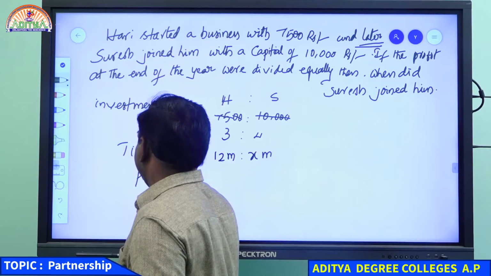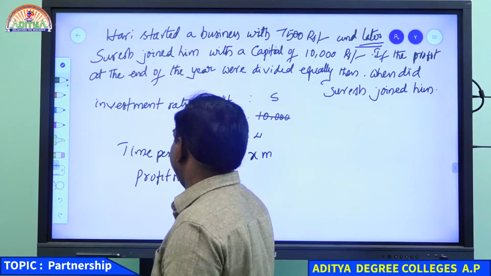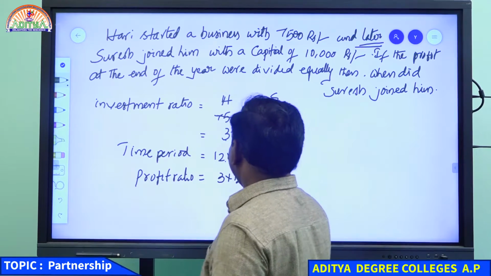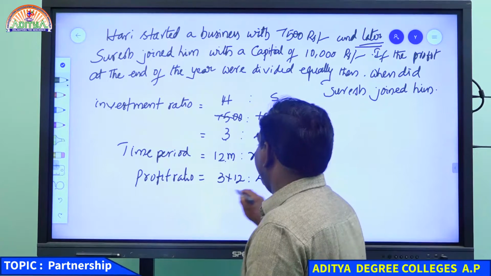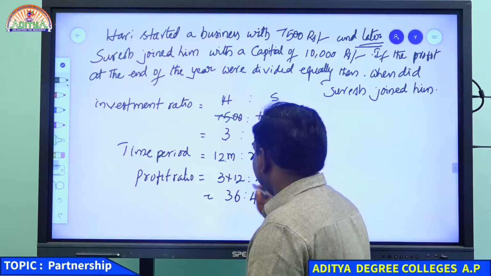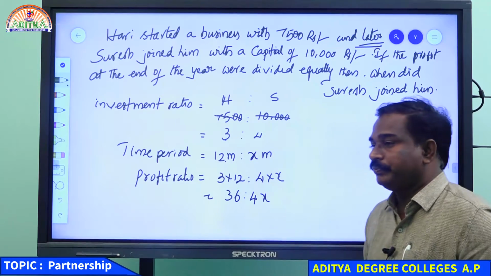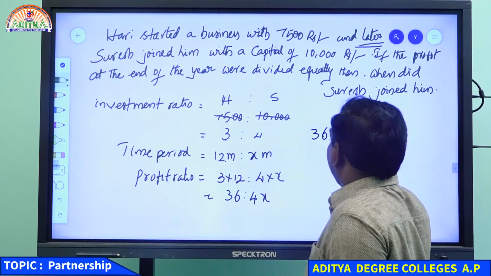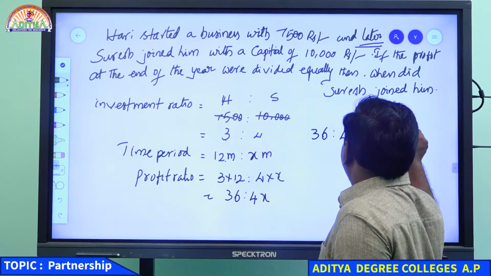In our formula method, the profits ratio is investment into time period, investment into time period. It means 36:4x. This is the actual profits ratio. But they divided the profits in an equal manner, 1:1.